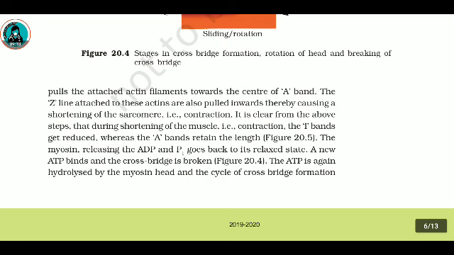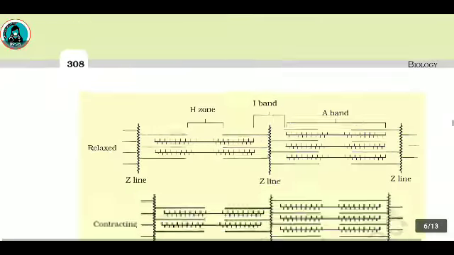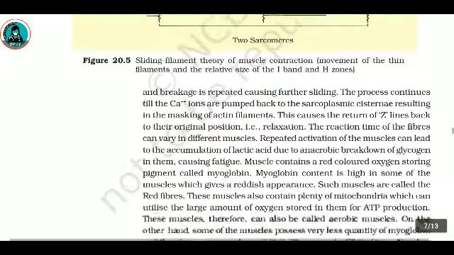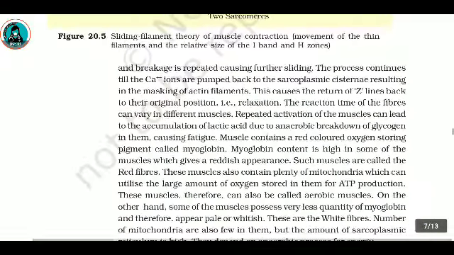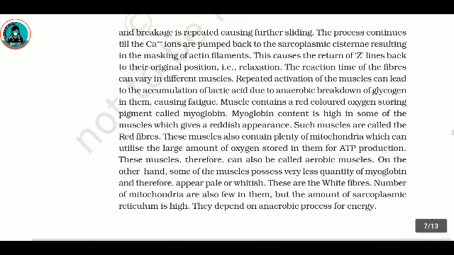The myosin, releasing the ADP and Pi, goes back to its relaxed state. A new ATP binds and the cross bridge is broken. The ATP is again hydrolyzed by the myosin head and the cycle of cross bridge formation and breakage is repeated, causing further sliding. The process continues till the Ca2+ ions are pumped back to the sarcoplasmic cisternae, resulting in the masking of actin filaments. This causes the return of Z lines back to their original position, that is relaxation.